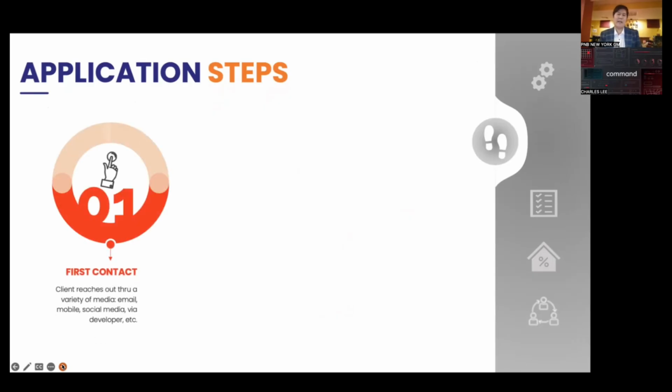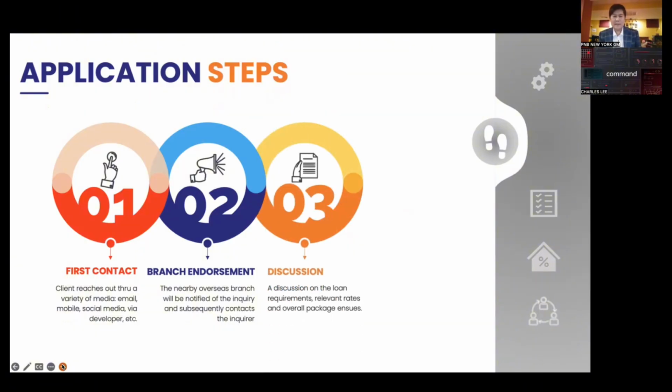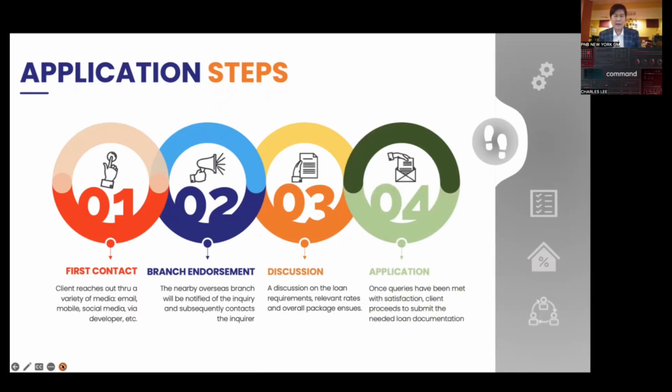Next slide, please. The application steps. First, you must provide us a contract, a contract to sell. And then, of course, you can approach us through the bank or just email us. Next slide, please. And then we're going to discuss your need for the housing loan.